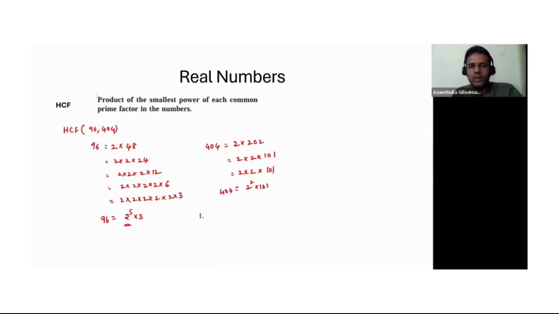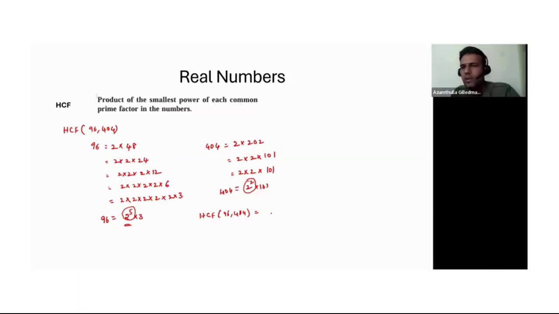Now, what is HCF? So the HCF of these two, 96 and 404, is the product of the smallest power of each common prime factor in the number. So what is the common prime factor here? 2 is the common prime factor. Now, product of the smallest power of each common factor.